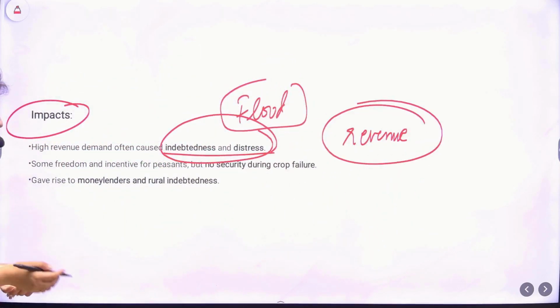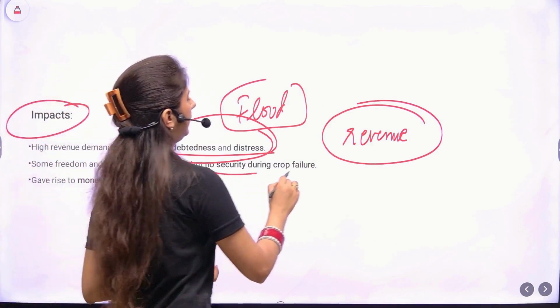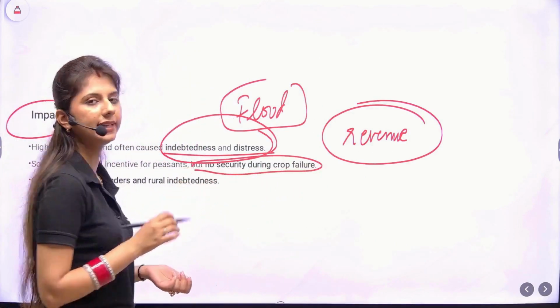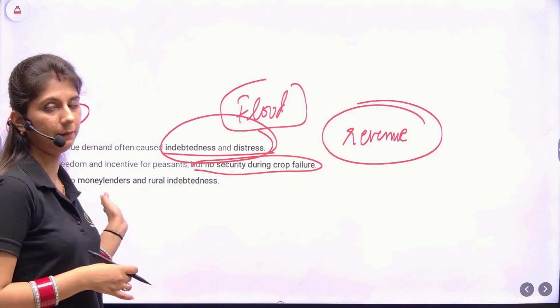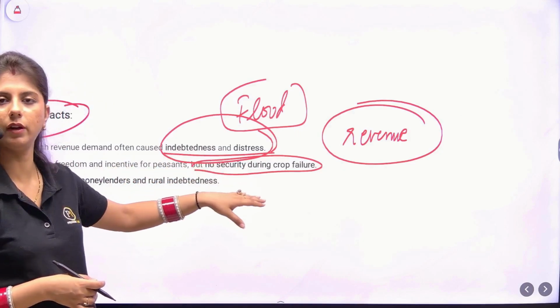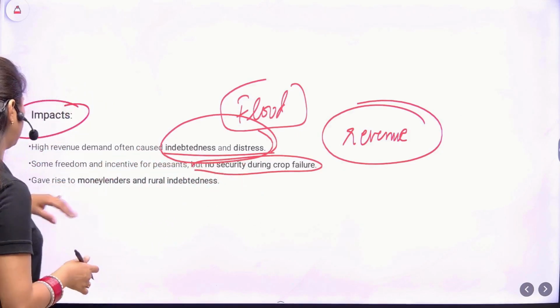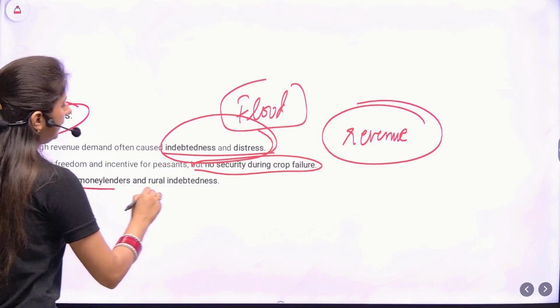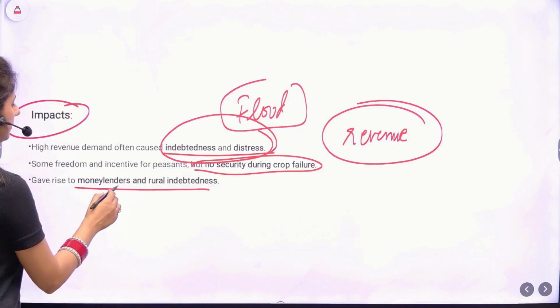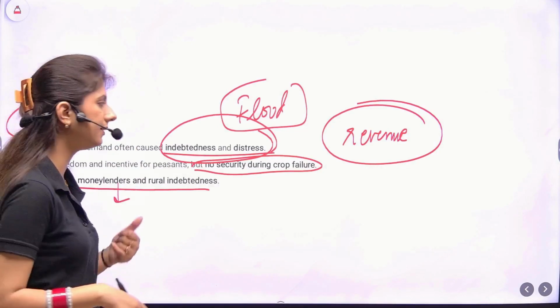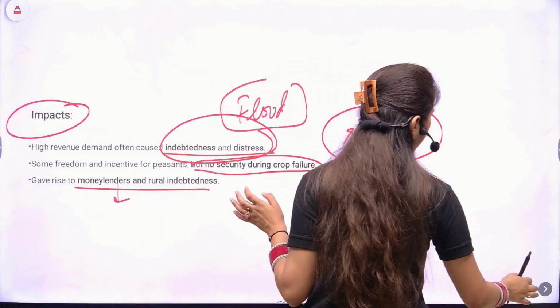Some freedom and incentive for the peasants, but no security during crop failure. So yes, of course, the peasants had some hold on the land, better than the permanent settlement in this aspect, but there was no security during crop failure or natural disasters. This gave rise to the money lenders and rural indebtedness. So a new class was emerging, money lender, trader, zamindar, which earlier did not exist.